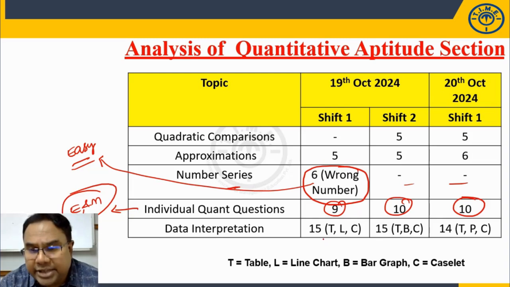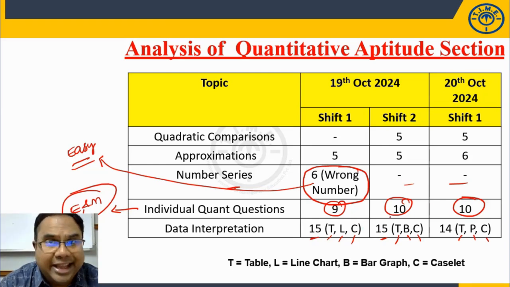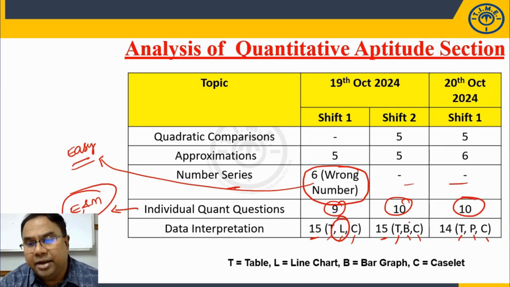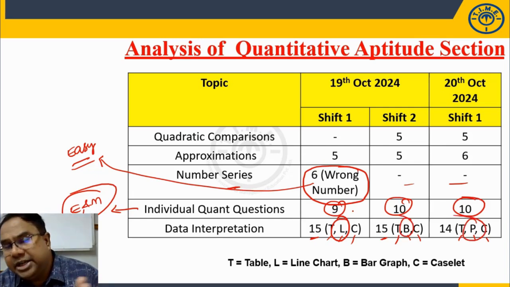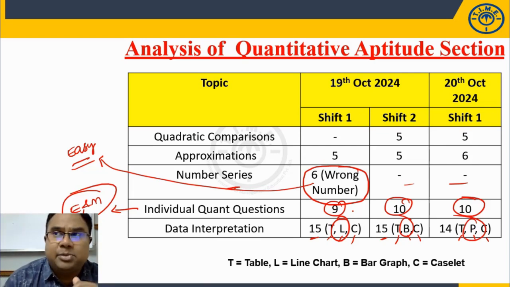Now if you see here, out of these 15 questions we have 3 sets, table, line graph, caselet. Out of these 15 questions we have 5 on table, bar graph and caselet, table, pie chart and caselet. So in almost all the slots you have tables, and almost all the slots you have caselet. Only this kept varying. One slot you have one set on line graph, one set on bar graph, one set on pie chart. But table was present in almost all the slots and even caselet was present.